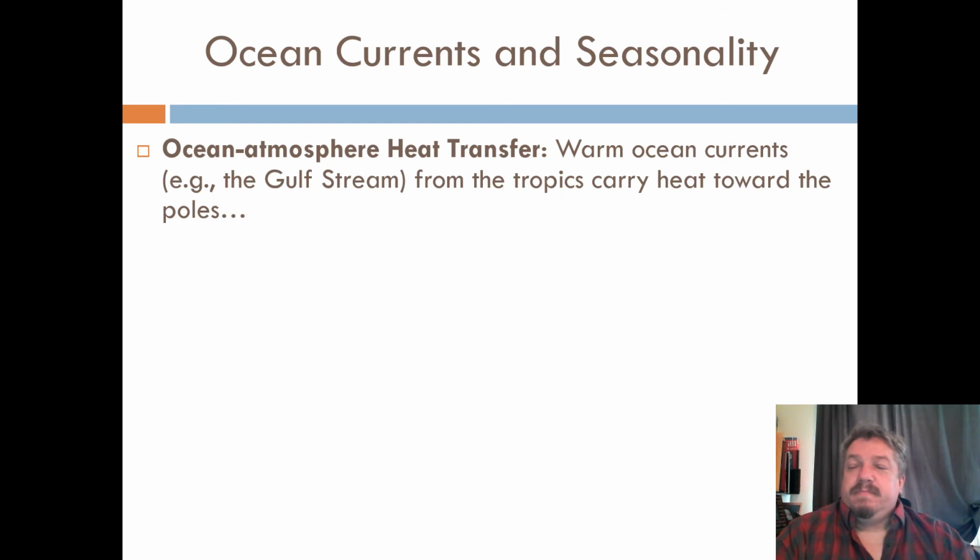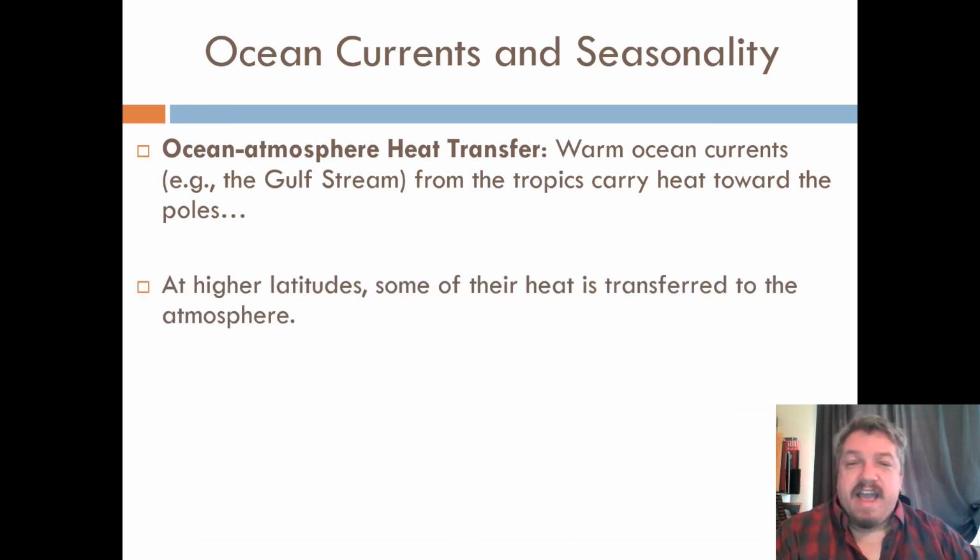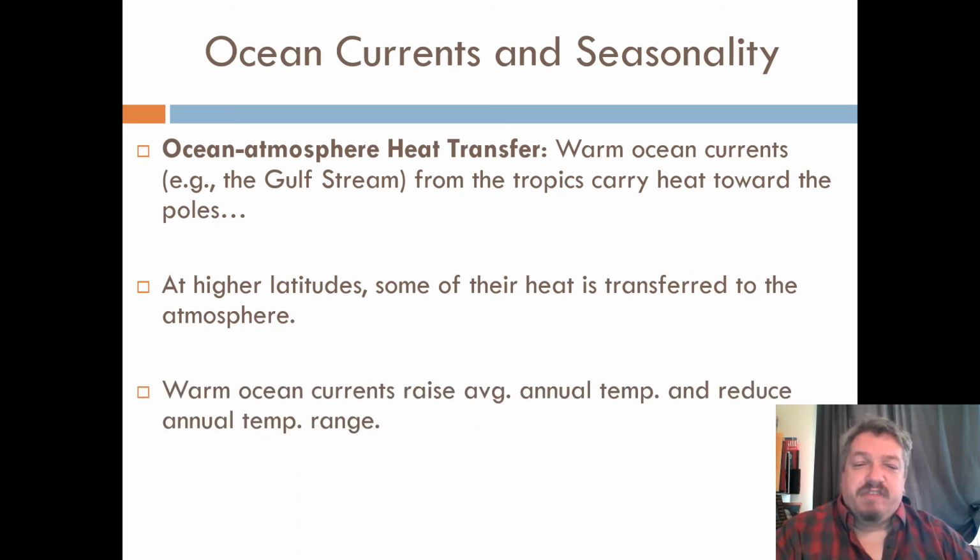Another thing that happens is that oceans not only can absorb the heat slower, they hold it longer, and if the water moves, it takes the heat with it. So we have these ocean currents that transfer heat. One of the most famous ones we'll talk about quite often is the Gulf Stream. It's this current of water that goes from the Gulf of Mexico all the way to Norway. And as it moves north, it pulls the heat that it gathered in the Caribbean with it. It transfers it. In fact, that is the reason why Northern Europe is much warmer than it should be otherwise. The currents actually raise the temperature.